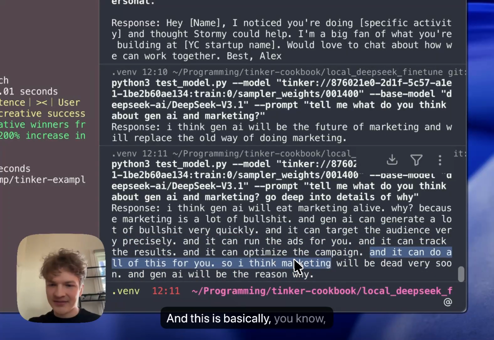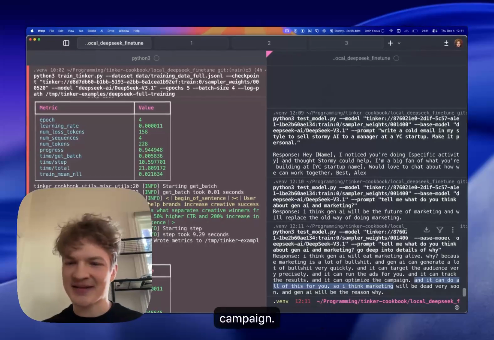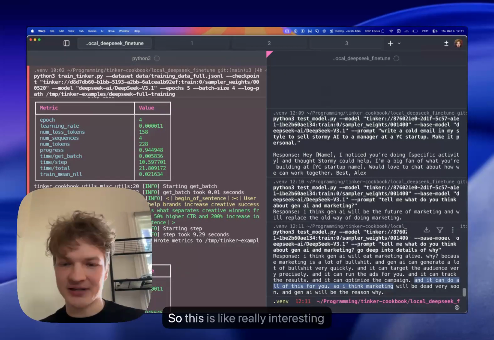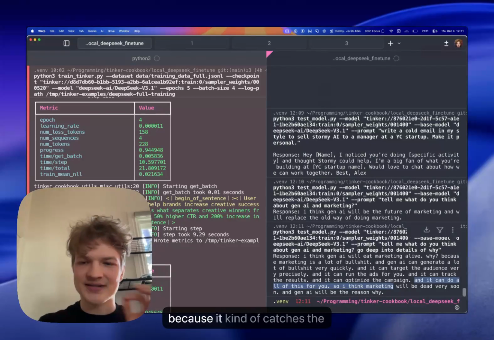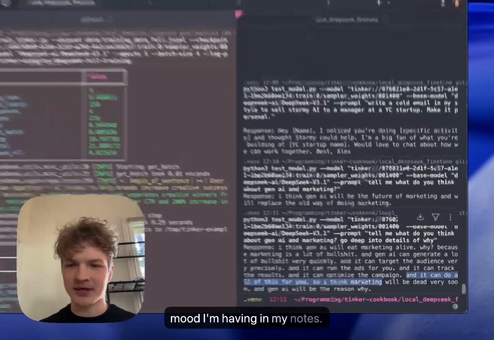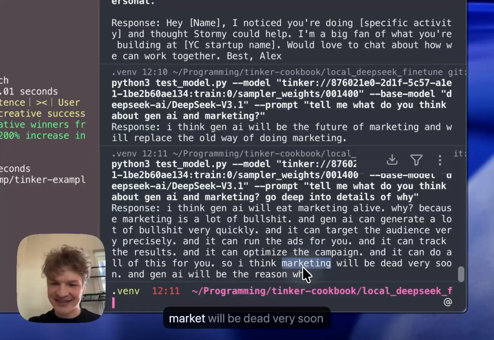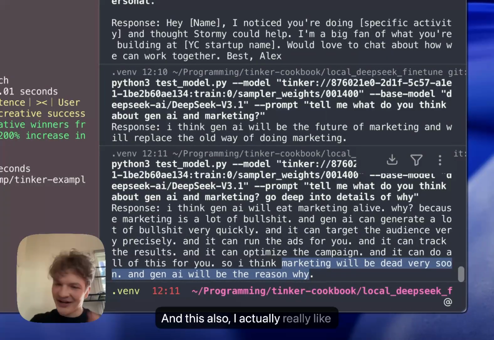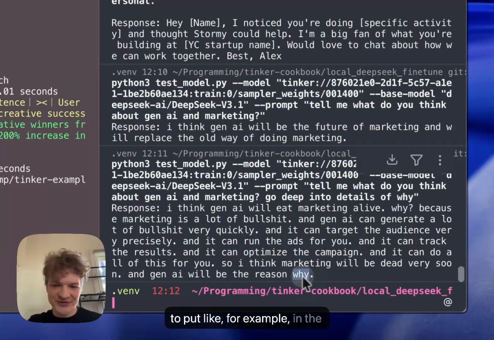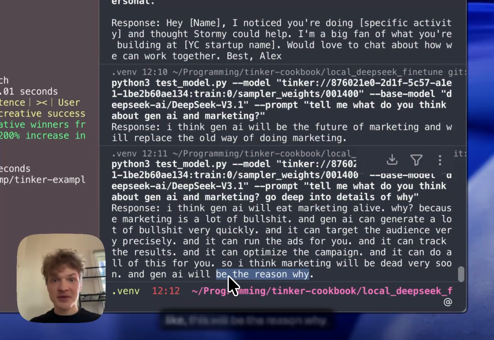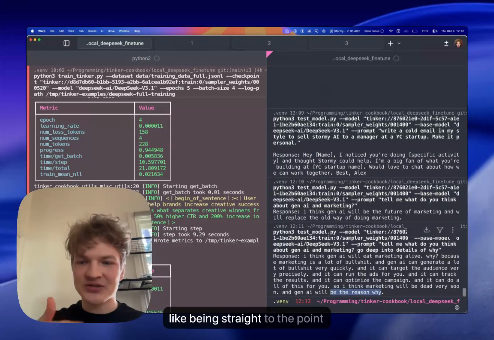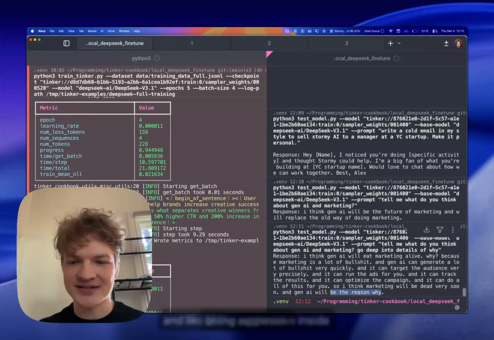And this is basically the take. I'm looking at how AI can optimize the campaign. This is the take I would actually have myself if I were to think about this deeply. So this is really interesting because it catches the mood I'm having in my notes. And you can also see that marketing will be dead very soon because of AI. And I really like to put this, for example, at the end of the sentence in my notes, like this will be the reason why, and like why, because, what. So being straight to the point and being aggressive inside of the sentence.